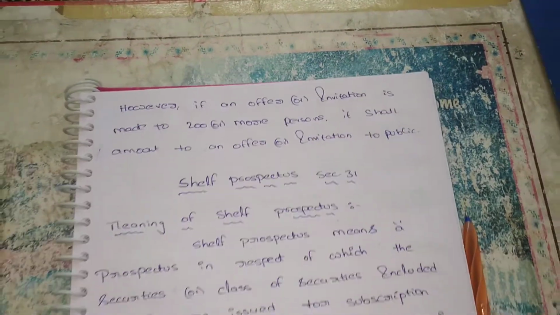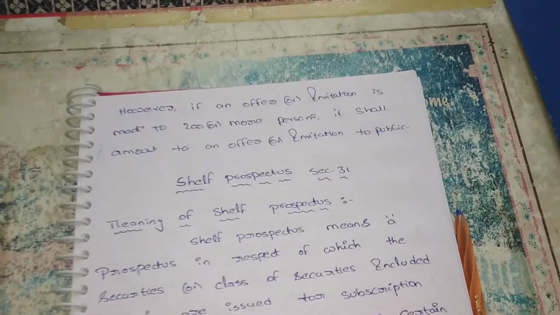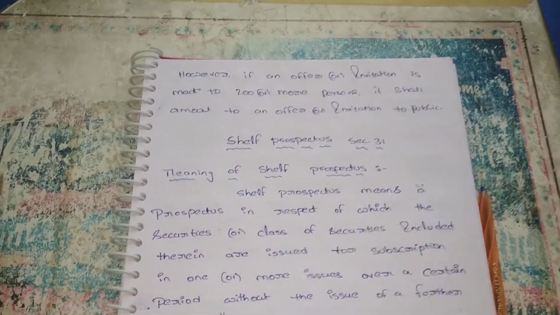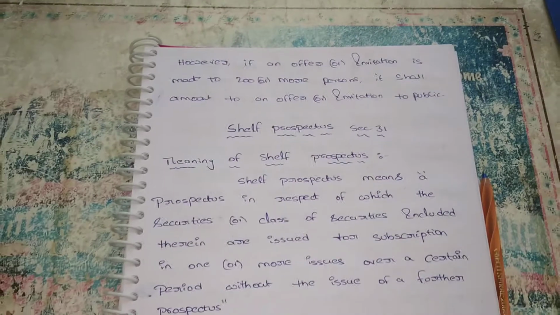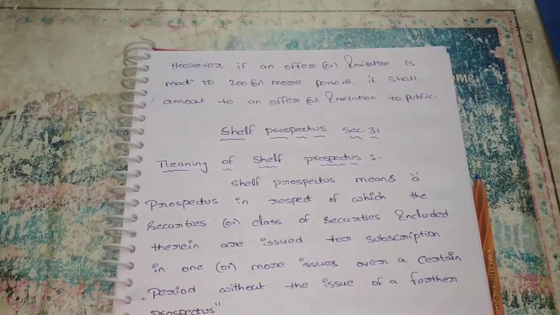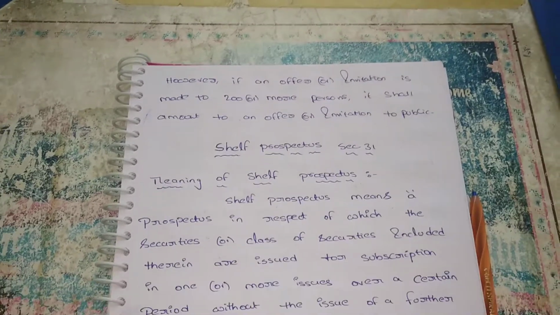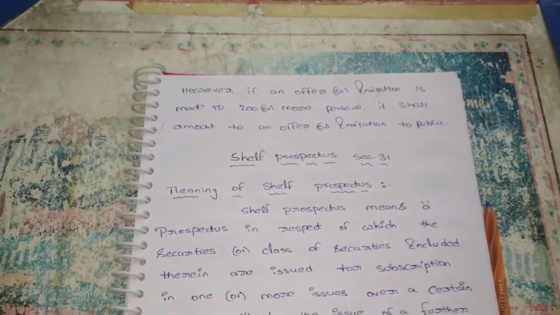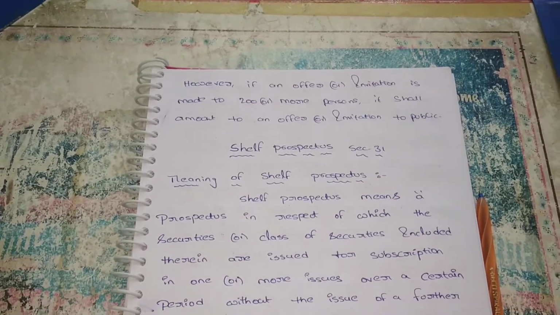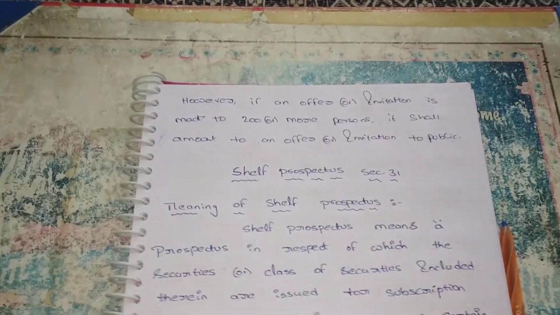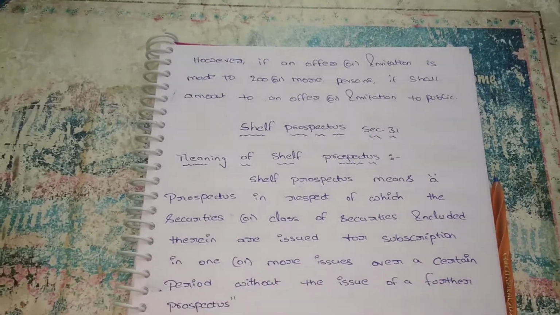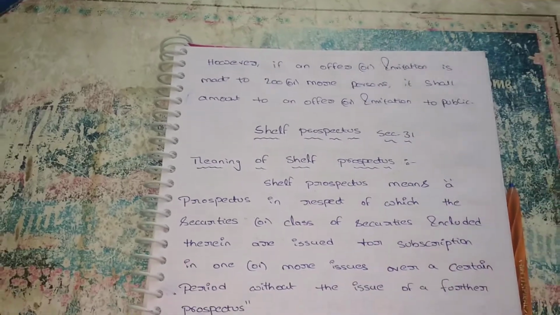Let's see here. What is a shelf prospectus? I want to give a brief introduction. What is the difference between the prospectus and shelf prospectus? We know that a prospectus is a type of advertisement where we provide our information to the public for purchasing our shares. We can give that information through an advertisement, a booklet, a circular or a notice in any form. We are showing our company's position to the public while purchasing our shares. We can say it is a prospectus.